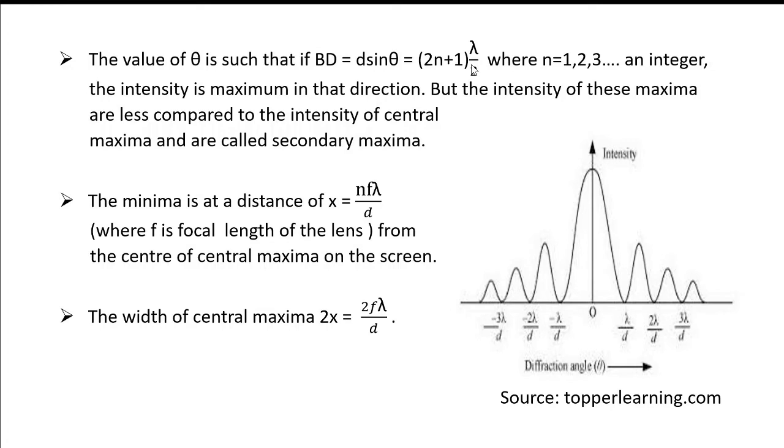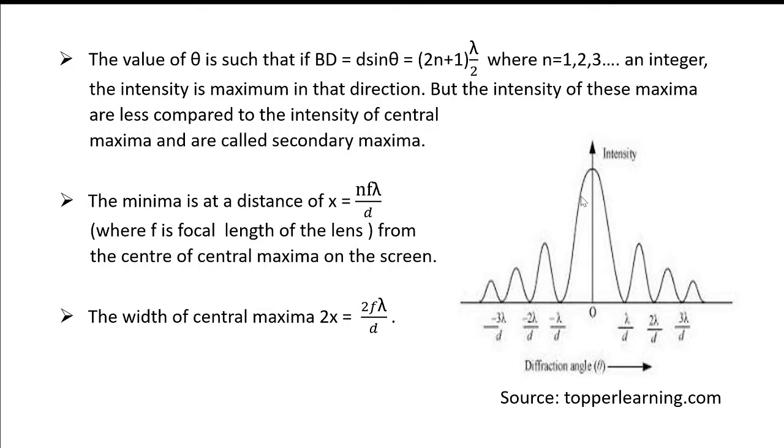Thus, the diffraction pattern due to a single slit consists of a central bright maxima at P naught, followed by minima and secondary maxima on both sides as shown in the intensity distribution curve. This is the intensity distribution curve of Fraunhofer diffraction at the single slit.